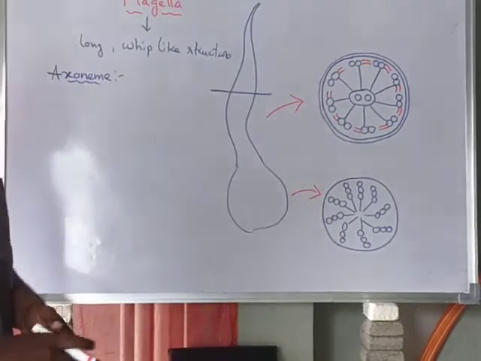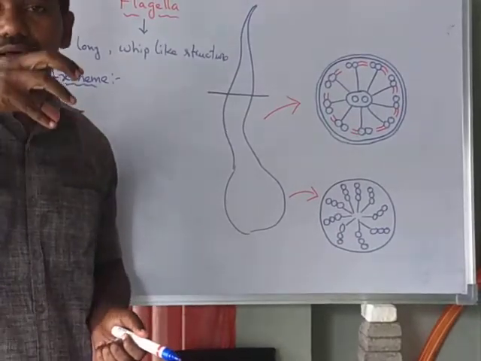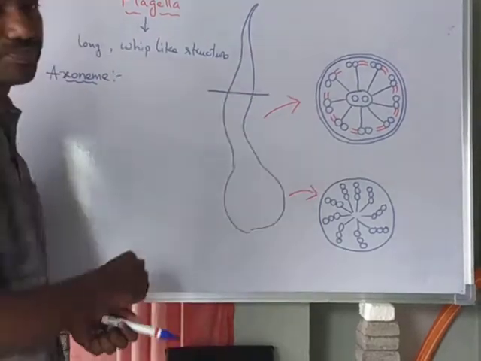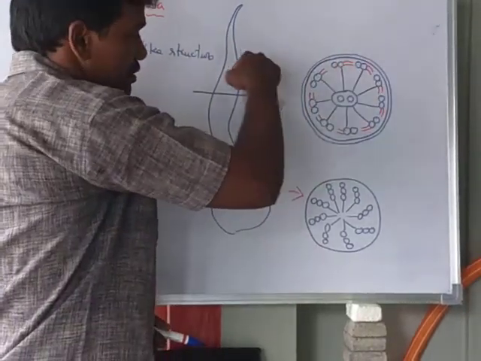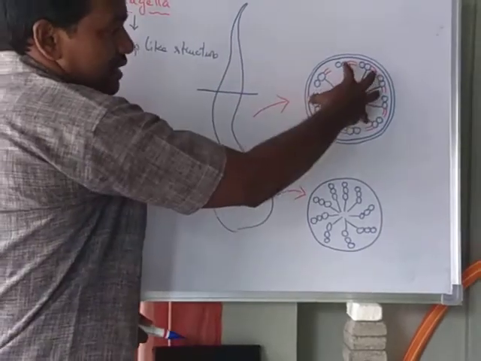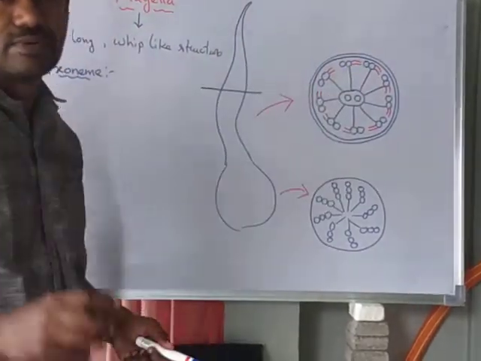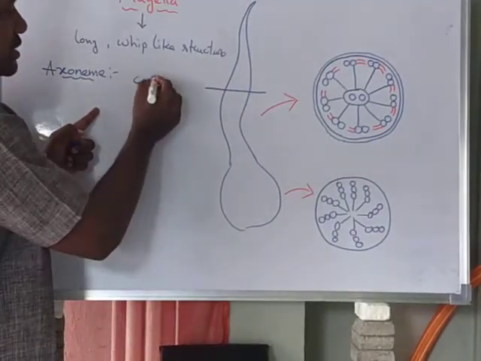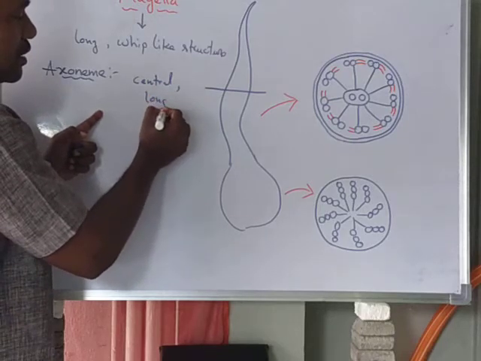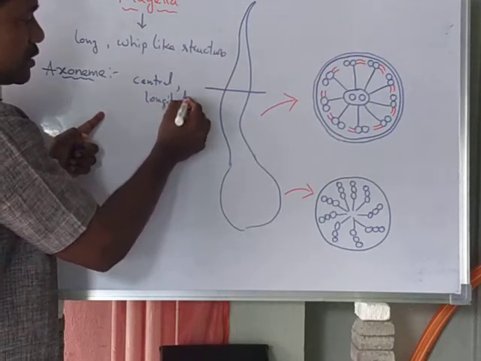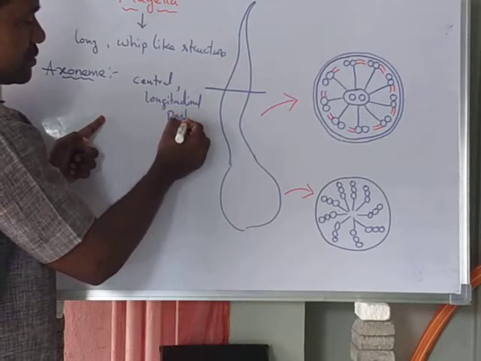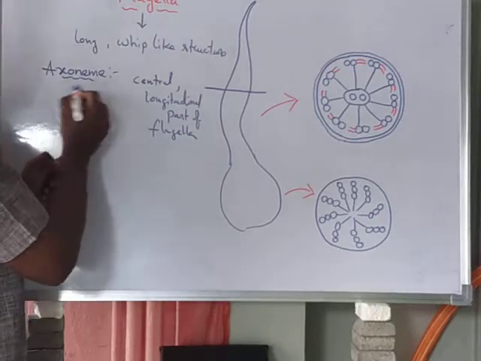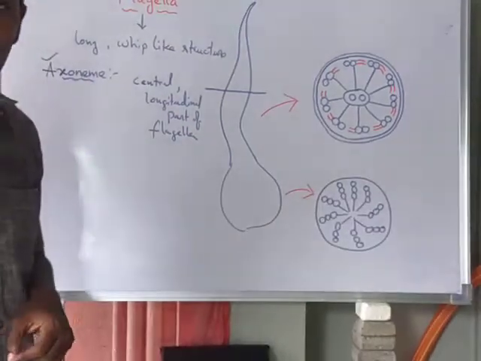The central longitudinal part of the flagella is called the axoneme.